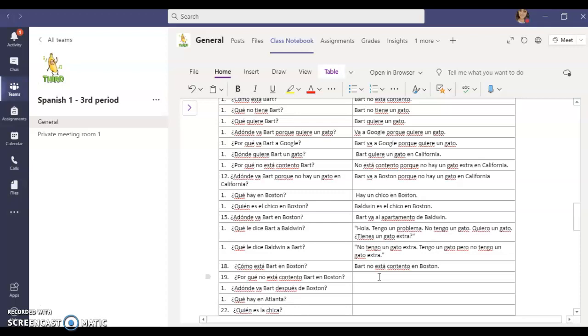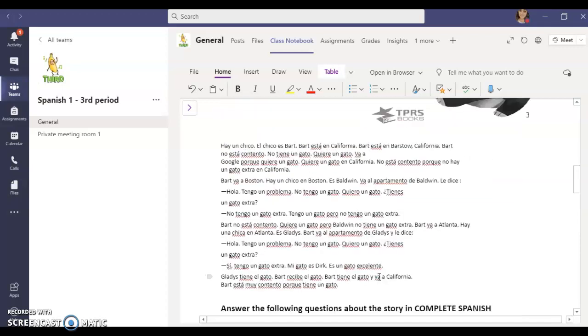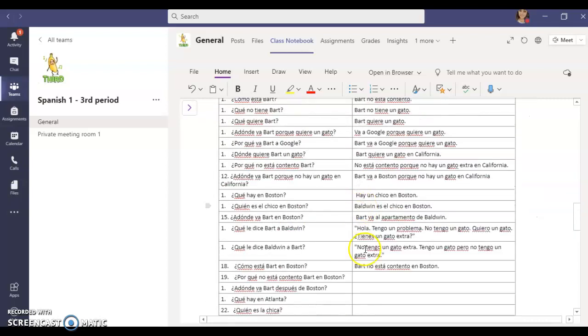Now for this one here, we can have a couple of different answers. We can scroll back up to our story. So he's in Boston. He said he's not happy. And this line here, he wants a cat, but Baldwin doesn't have an extra cat. This is the next line after Bart was saying he's not happy. So that's a decent answer there.